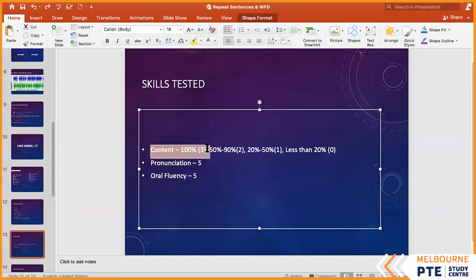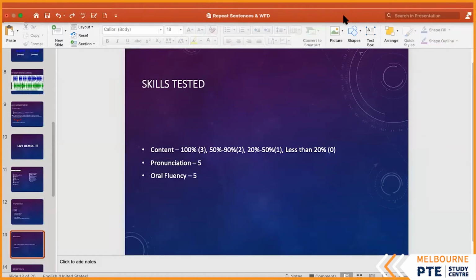Obviously those are all important, but this is one of the most important for both your speaking and your listening. Repeat sentence is the most important task, as we have covered, but it's also, unfortunately, the hardest task to do in PTE. So why is repeat sentence hard? Because in order to get content marks in repeat sentences, look at it, what does it say? Content 100%.